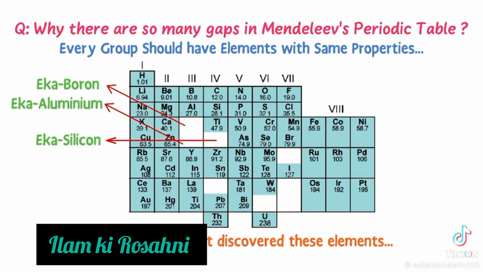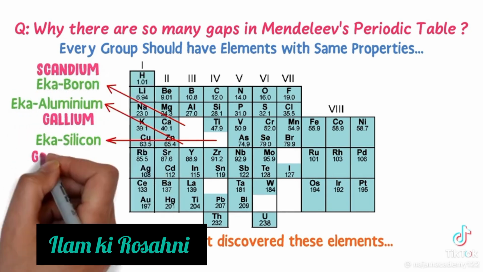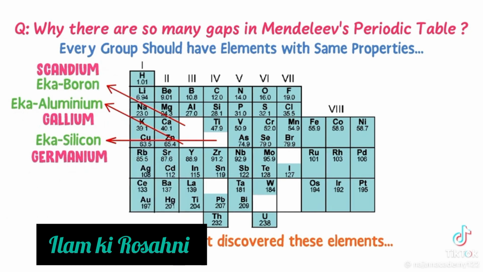Later, we discovered all these three elements as scandium, gallium and germanium. These three elements almost match the properties predicted by Mendeleev. Thus, note down that Mendeleev left gaps in his periodic table because all these elements were not yet discovered.